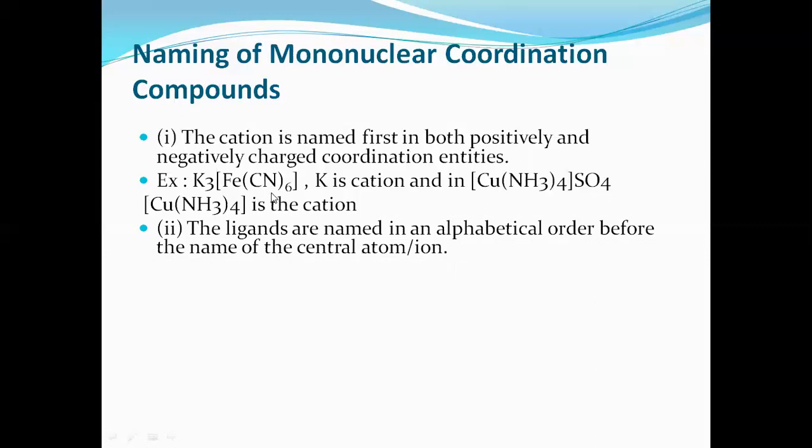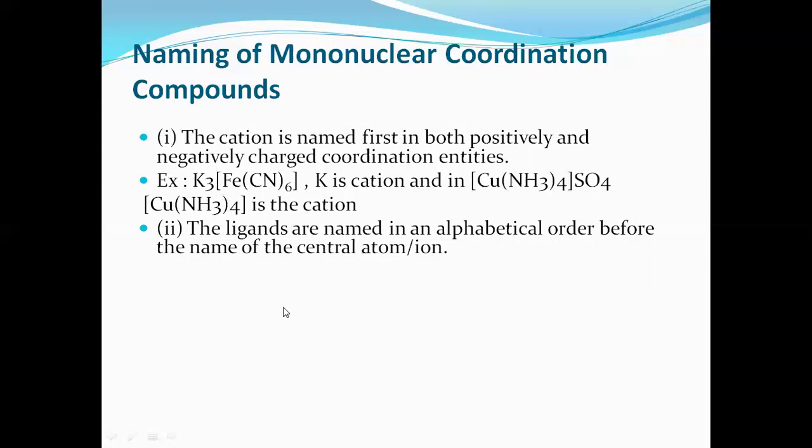Inside the complex, we know that a central metal atom is surrounded by a definite number of ligands. While naming the complex, otherwise which is written inside the square bracket, we have to name ligands first, then central metal atom.